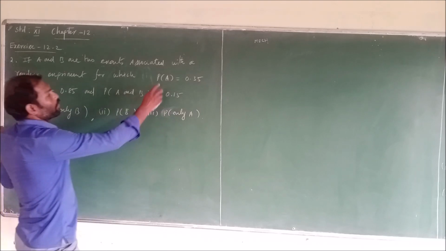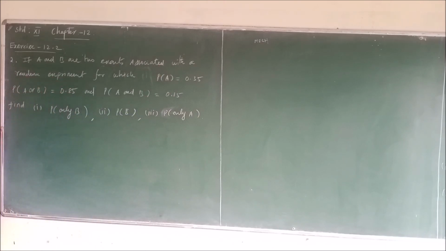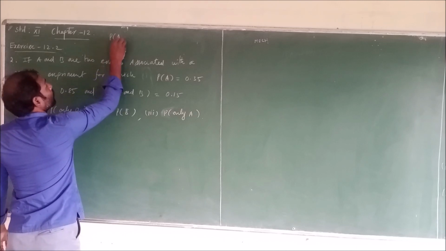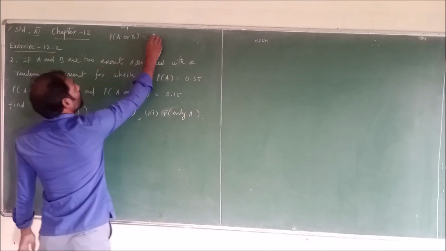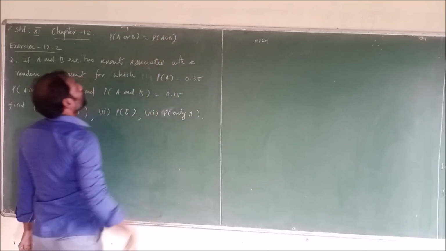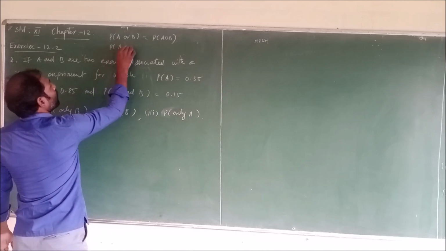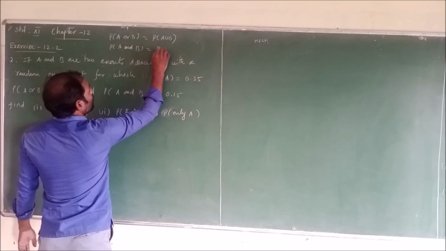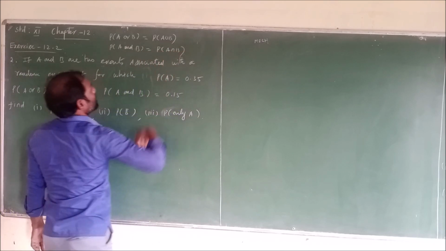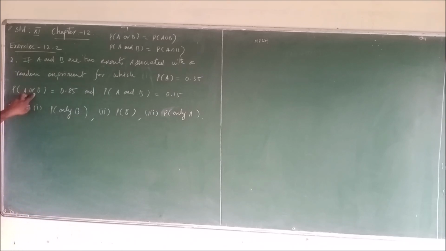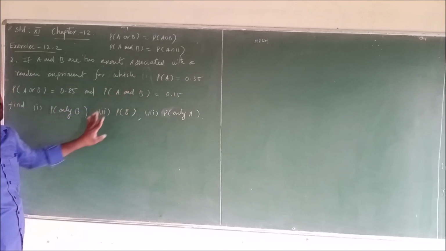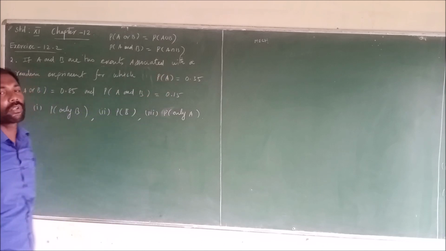The probability of A is given. The probability of A or B is nothing but the probability of A union B, and the probability of A and B is the probability of A intersection B. So the value of A union B is 0.85, A intersection B is 0.15 and the probability of A is 0.35.